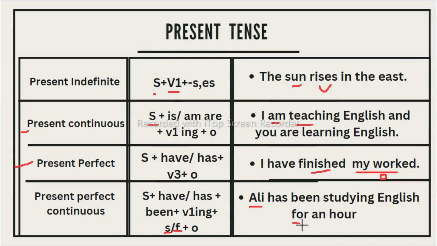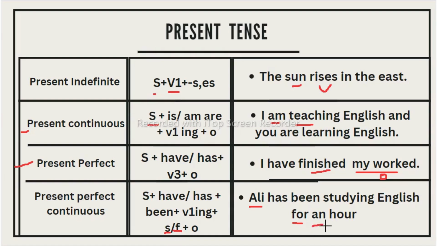Now when do we take for and since? When we are showing a shorter period like an hour, 2 months, 2 days, when we are describing something definite, that time we need to take for. If something is indefinite, like January, since January, that time you can use since. But when you are saying 2 months, 3 months, where you are specifying the months or days, that time you need to take for. If you are not specifying the day, year, or hours, at that time you need to take since.